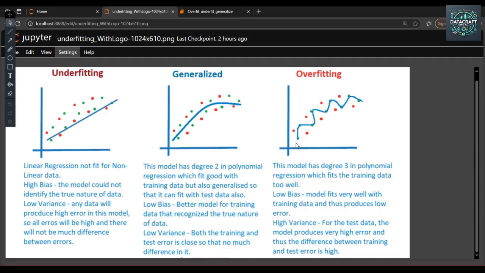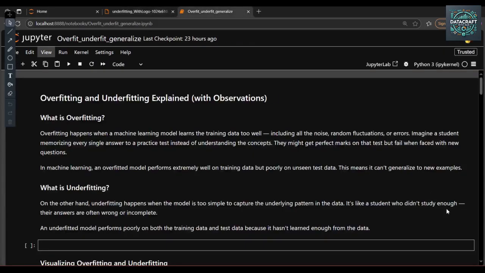In this scenario, I can say the model is overfit because the model performs well on the training dataset and fails to perform on the testing dataset. So technically, we can say low bias and high variance. Now let's go and talk about underfitting.